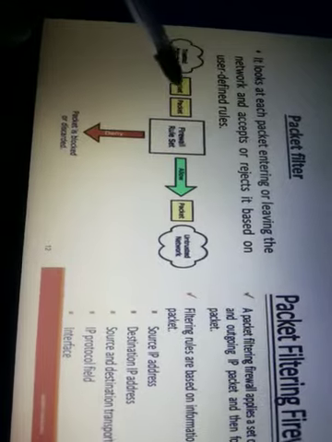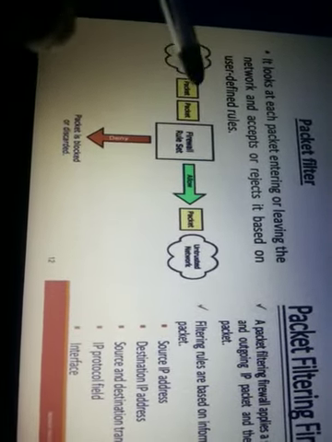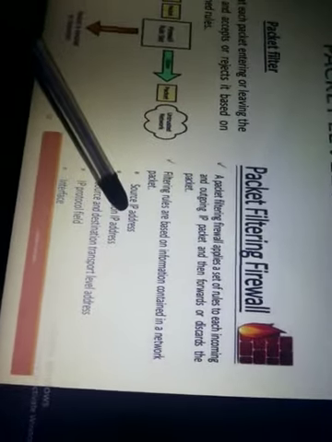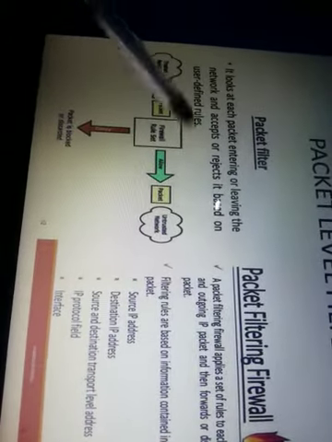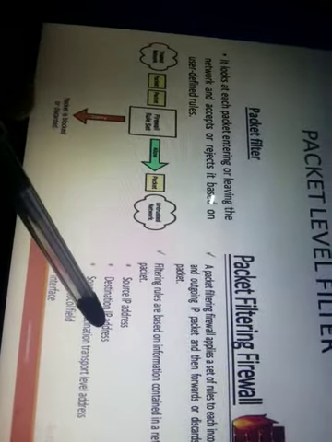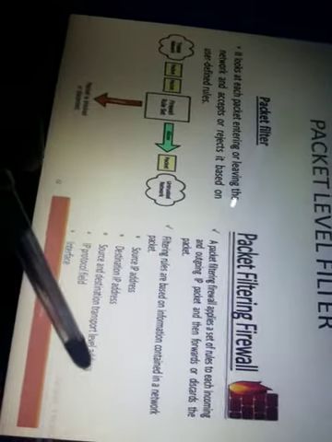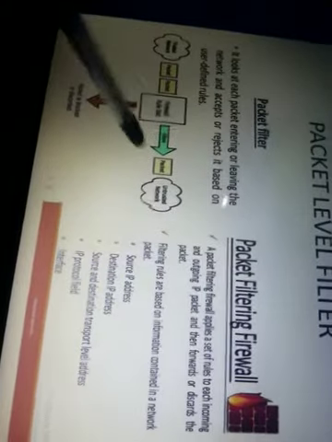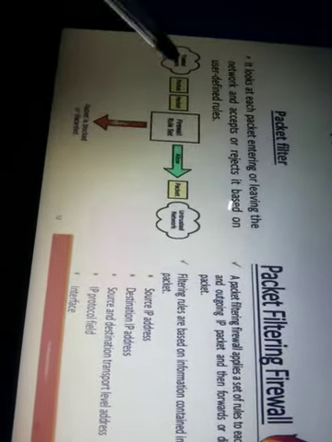So in packet filtering, each packet is checked against some rules. What are the rules? Generally the packet should contain the source IP address, and the destination IP address, meaning from the source to where it will go. It should contain the source and destination transport level layer, the IP protocol field, and the interface through which that packet should go.